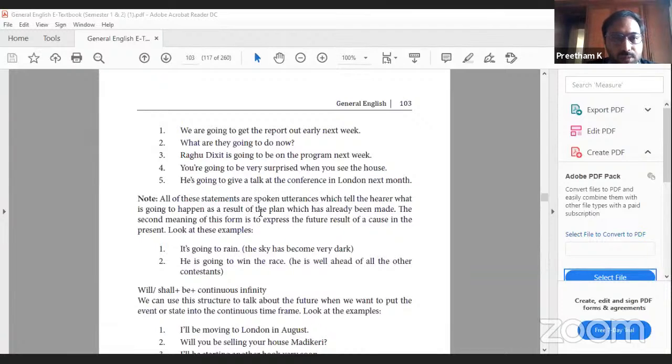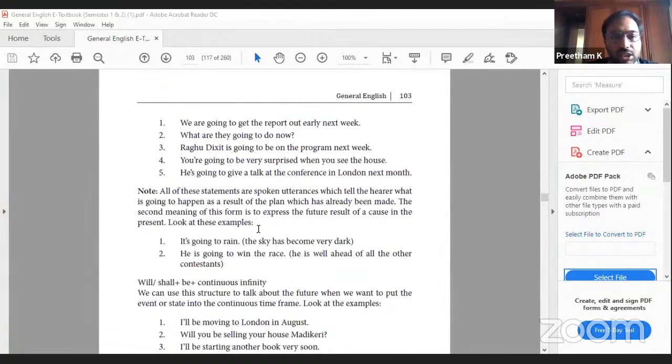All of these statements are spoken utterances which tell the hearer what is going to happen as a result of the plan which has already been made. The second meaning of this form is to express the future result of a cause in the present. Look at this example. It's going to rain. The sky has become very dark. Here you are predicting.